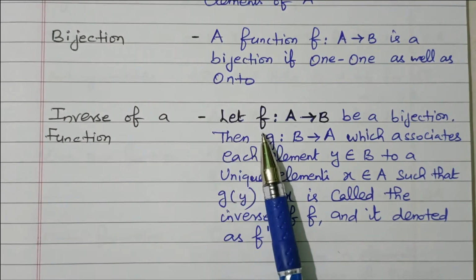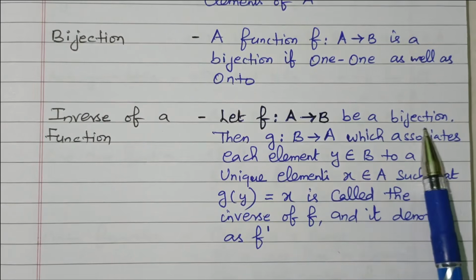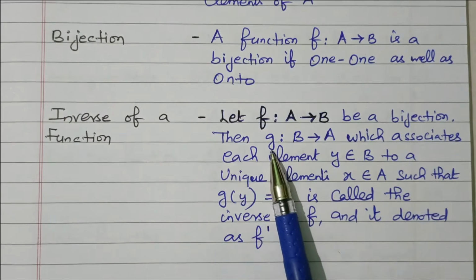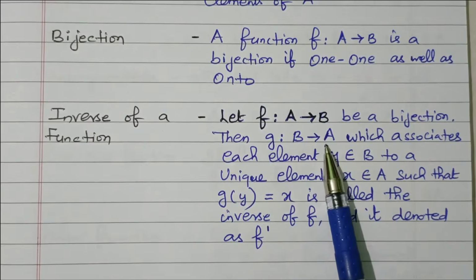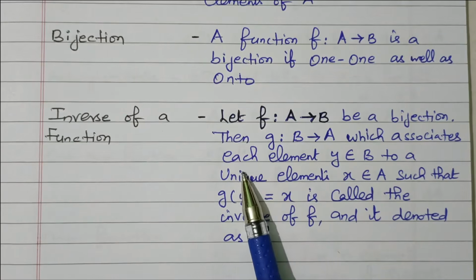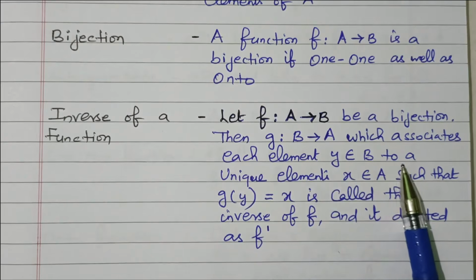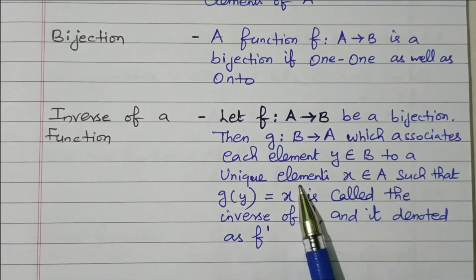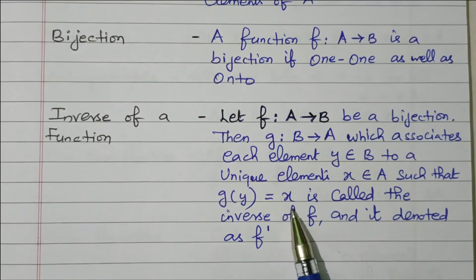Let the function f such that A relates to B be a bijection. Then the function g such that B relates to A, which associates each element y belonging to B to a unique element x belonging to A such that g of y equals x, is called the inverse of function f, and it is denoted by f dash.